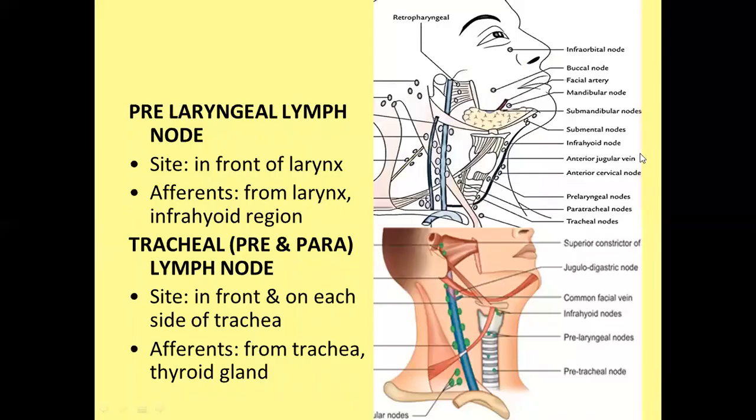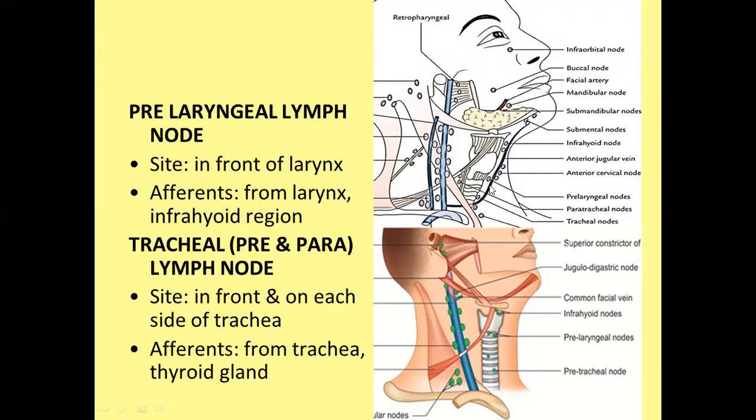First of all, we will discuss the prelaryngeal nodes. You can see this is the larynx. The lymph nodes which lie in front of the larynx are known as prelaryngeal lymph nodes, and they receive lymphatic drainage from the larynx and infrahyoid region, because this is the hyoid bone and just below it there is the infrahyoid region.